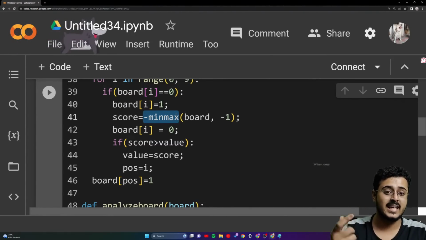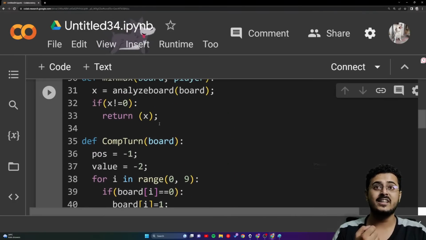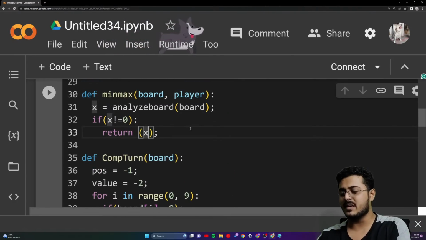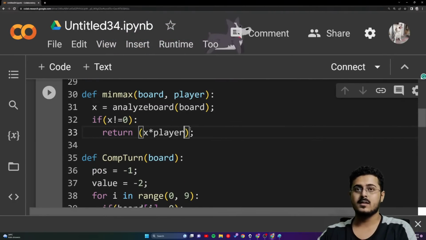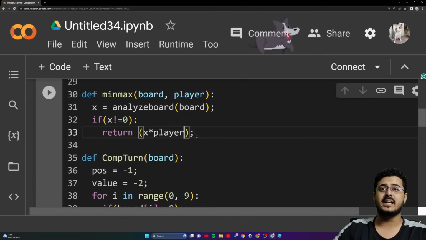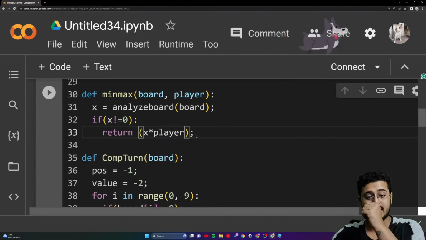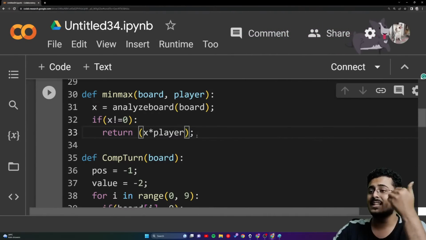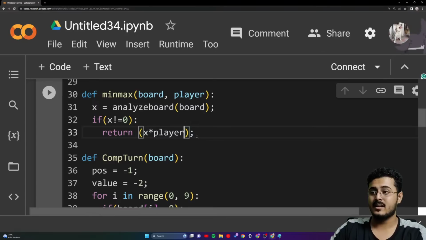Even if 1 has won, it will show as -1. So to inverse it, we just multiplied it by player, so that the answer always remains consistent.